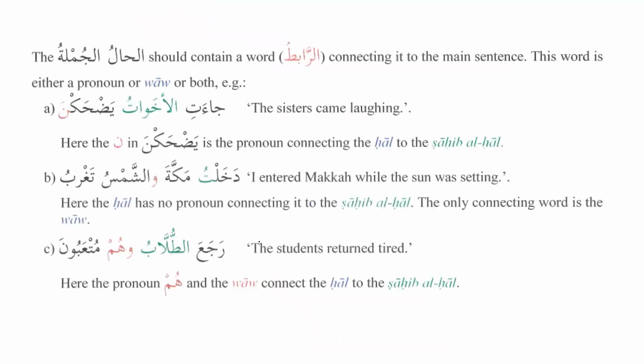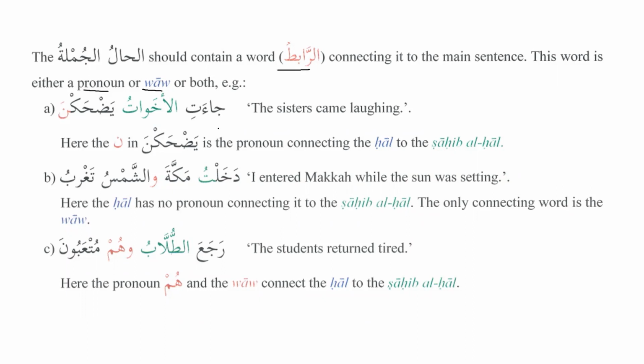This part is very easy. We don't need to worry about it. We have learned about it already. So we just need to know that whenever we have al-hal al-jumla, it should contain a rabit, a connector, connecting it to the main sentence. This word is either a pronoun or waw, it can be both. When you look at the example, inshallah, it will be easier.